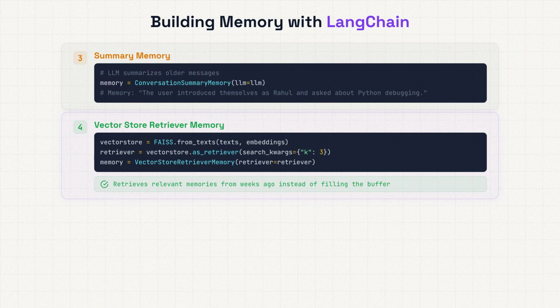And here's the more advanced setup: vector store retriever memory. We embed each interaction into a vector store. When a new message comes in, the memory retrieves the most semantically relevant past interactions. The beauty of LangChain's design is that you can mix and match these, use buffer memory for the current session and vector retrieval for cross-session memory.